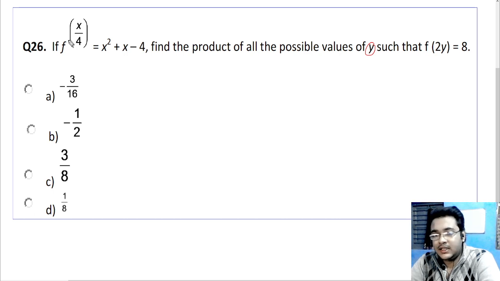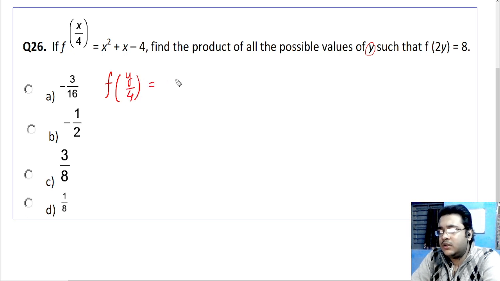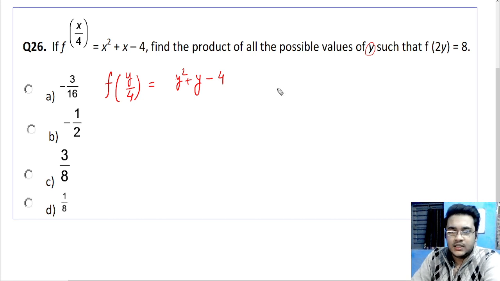So you can obviously transpose x into y, whichever is the case, as and when you like. So this is as good as f of y by 4 is equal to y square plus y minus 4. Okay, I hope this is visible.